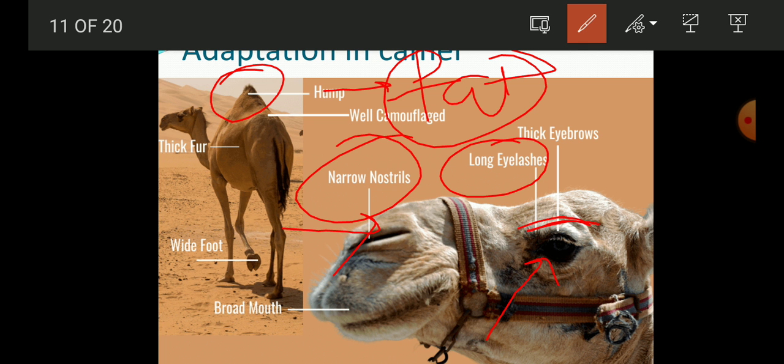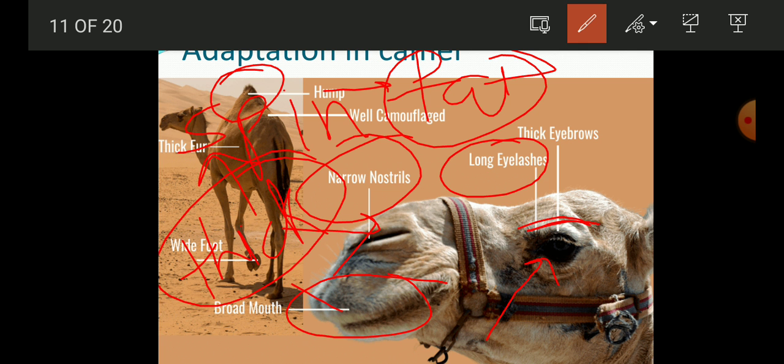Now this animal can also drink more than about 40 liters of water at a time. Okay, and this water is stored, and later whenever its body demands water, then that water is used by it again. Now it has thick lips also. As you can see, there is a broad mouth, or thick lips. So thick lips help them to eat the plants which have spines. Okay, so these spines do not harm the camel because of the thick lips.